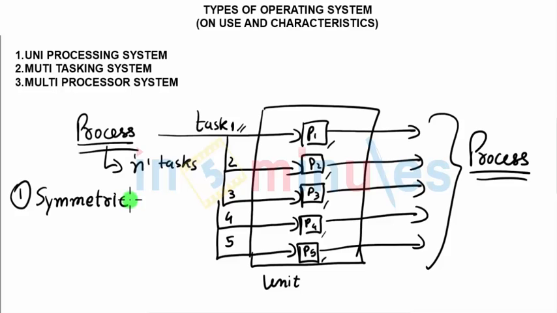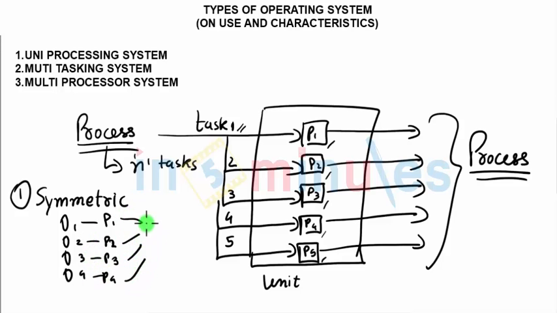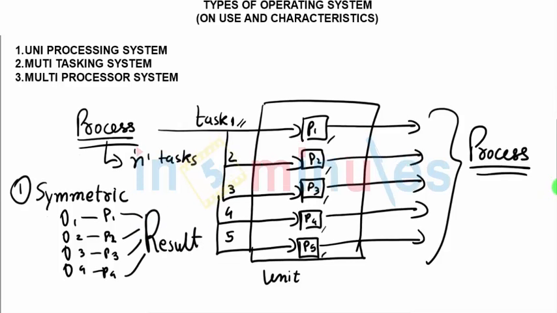Symmetric simply refers to all processors doing the same job. That means they may have different data, but they will perform the same operation. So data may differ, but each processor would perform the same task and give out the final result. Another approach of working with a multiprocessor system is